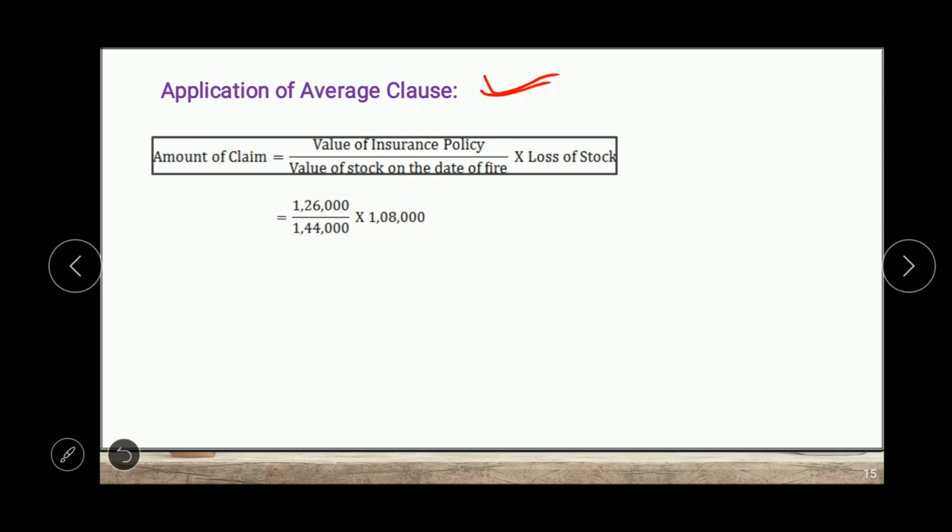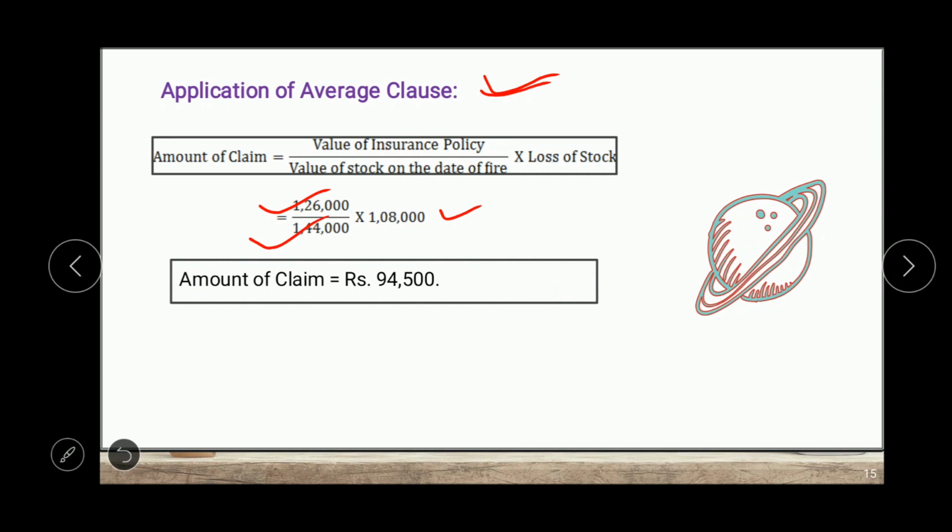Average clause is applicable, so we use the formula for amount of claim, which is value of insurance policy divided by value of stock on the date of fire multiplied by loss of stock. In this case, the value of insurance policy is 1,26,000, the value of stock on the date of fire is 1,44,000 and the loss of stock is 1,08,000. In this situation, the amount of claim will be reduced in proportion with the value of insurance policy. So the amount of claim will be